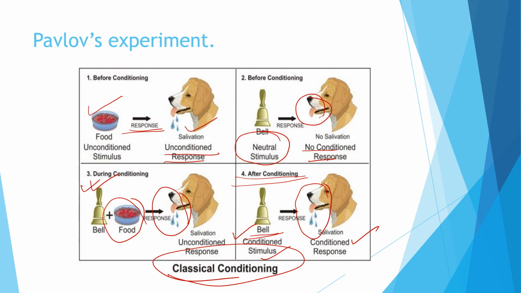So you should know this, and it is very important. Just remember these diagrams and you'll know the experiment. This is before conditioning. This is also before conditioning. This is during conditioning when the bell and the food both were given. And this is after conditioning when the bell was given but the food was not given. So let us now move on to the last part.